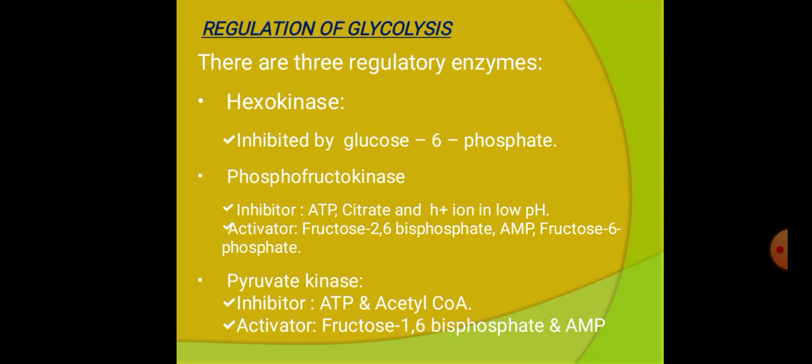AMP is adenine monophosphate. By the above glycolysis pathway slides, we get an overall idea about glycolysis: how the reactions take place, what the stages present in the glycolysis pathway are, how much energy we gain through the glycolysis pathway, and what the regulatory enzymes in glycolysis are. This is the overall view of the slides.